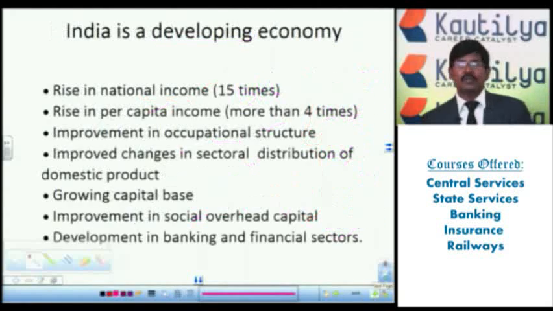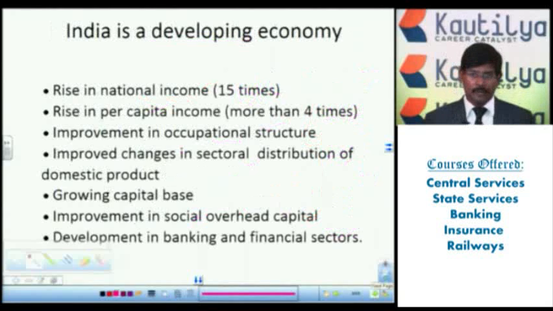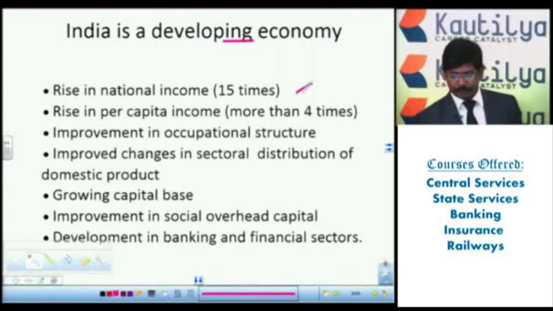The next one, suppose India is a developing economy. If India is a developing economy, what are the features? According to which features is India called a developing economy? First one, rise in national income.